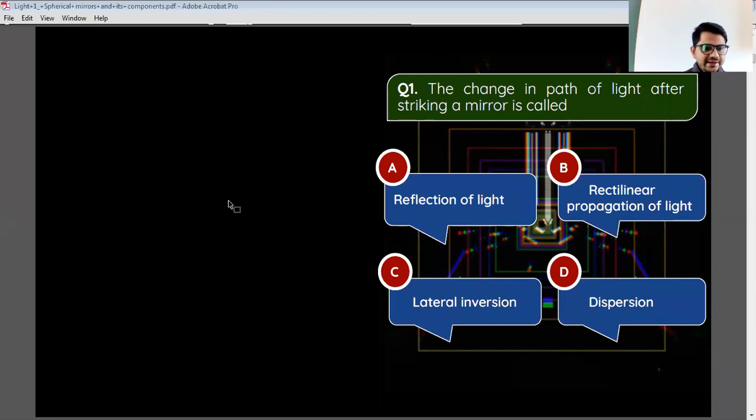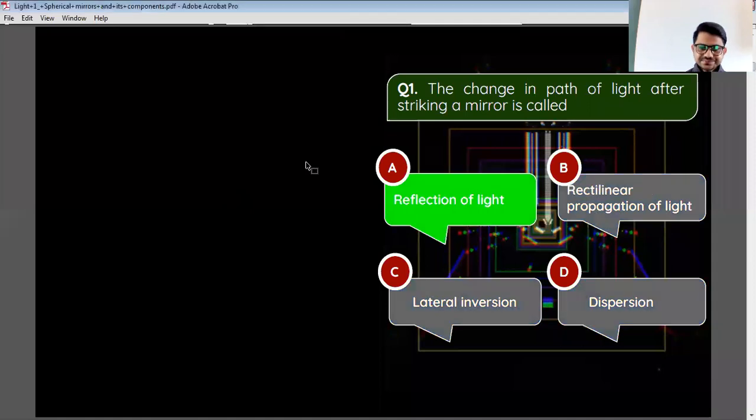So I'm getting different answers, options A, option D. Majority is going with option A. Let's see. Option A is correct answer. The change in path of light after striking a mirror is known as reflection of light.